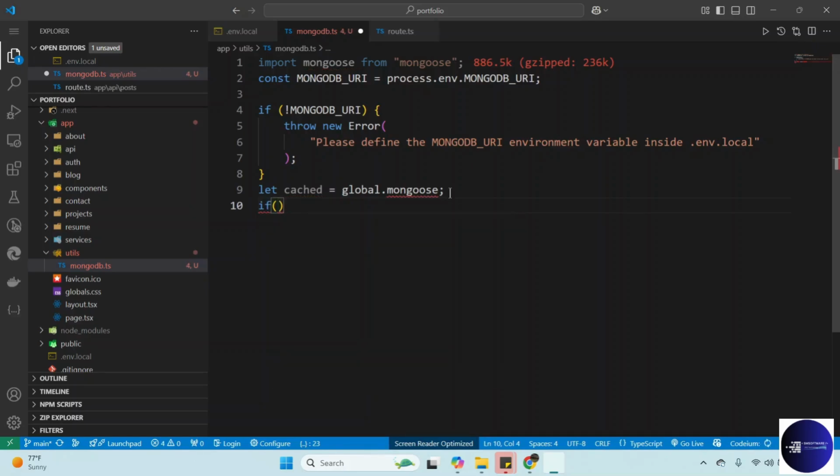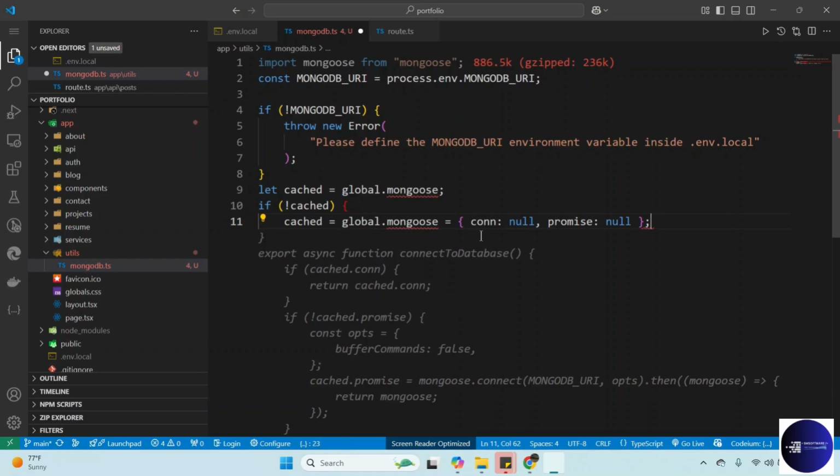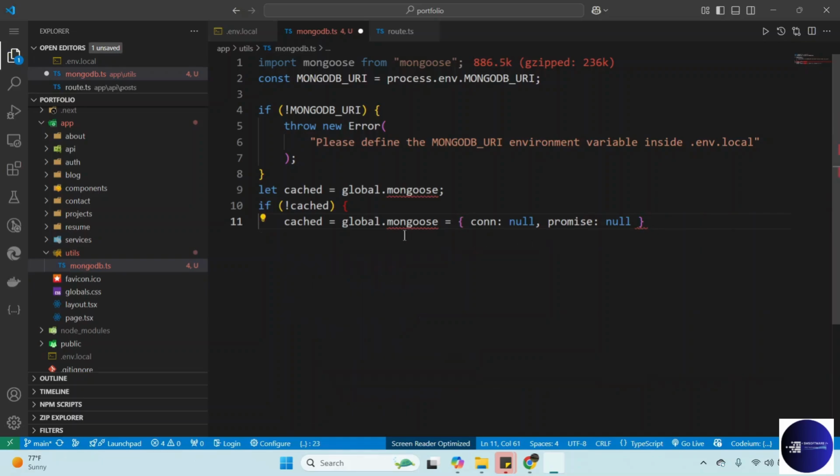So if you don't have cache, we don't want to follow AI because I have to go with you step by step. Right. So if you don't have cache, let me fix this one first.